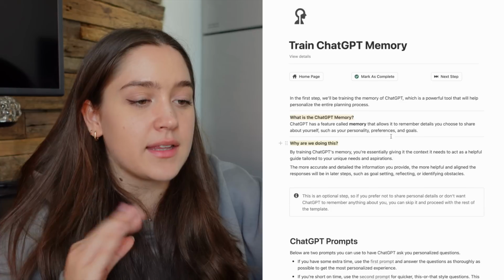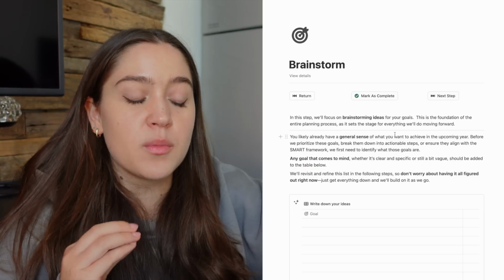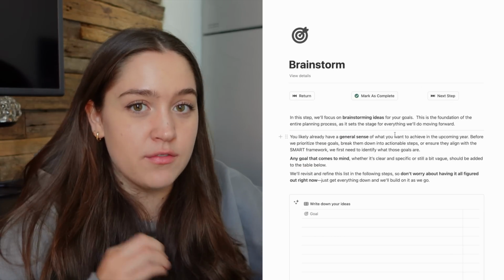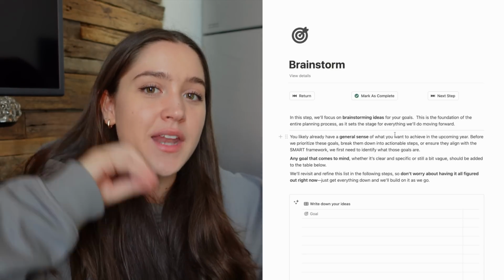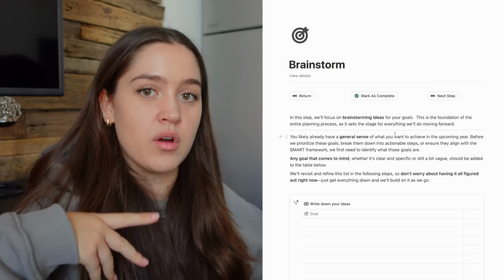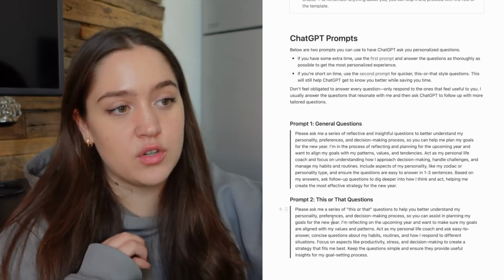When you're planning out your goals, if you want to use ChatGPT, make sure to use the same chat the whole time. Like let's say in our first real step, brainstorming, if you already use ChatGPT for this step, then it will have the context it needs to help you in the next step and then the next step and so on. So I've written out 2 prompts here that you can use on ChatGPT.